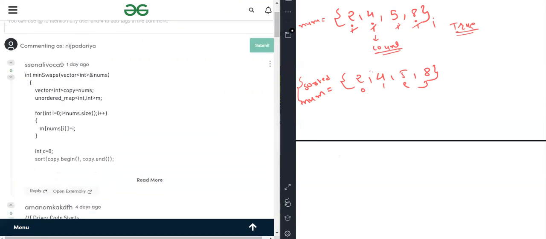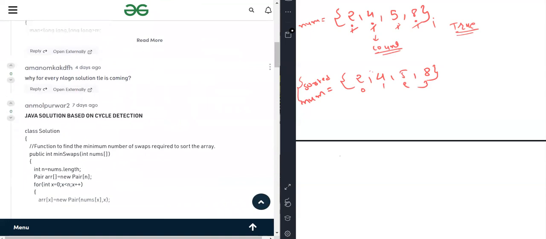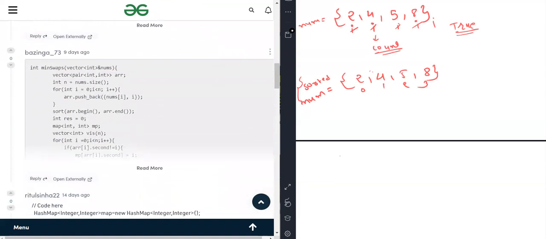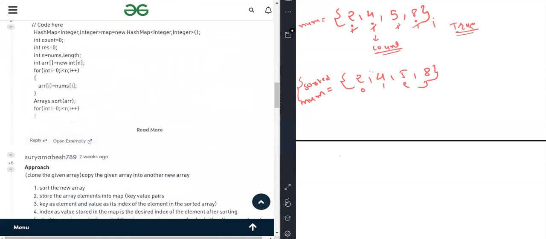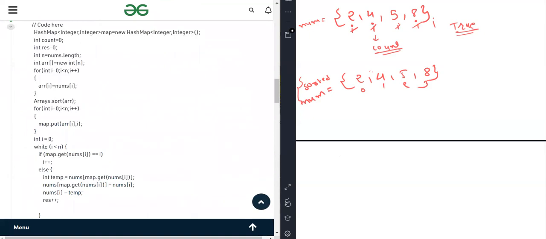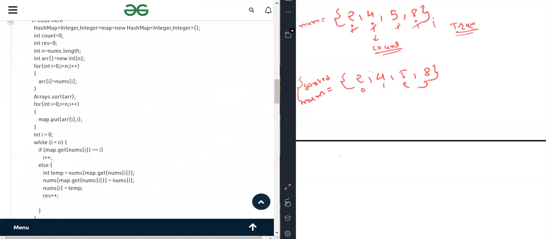Okay, let's open the comment section and let me tell you the solution, which is the same as I used. So I think this is the same solution which I am telling you. First we are creating a map, and this is our reference array which is sorted. Here we will sort this array. So as you can see, this is the sorted array, the same as this.